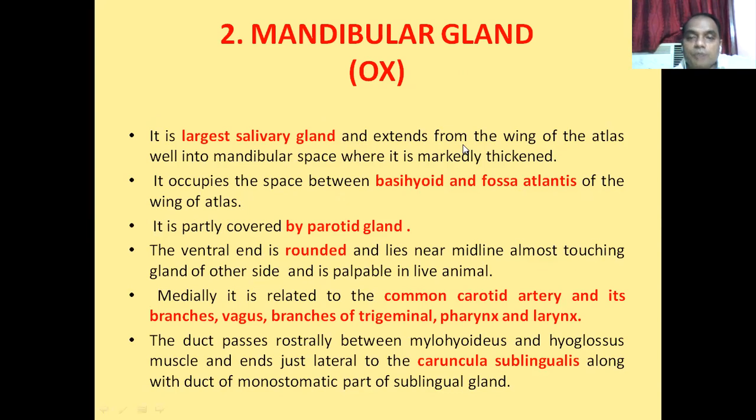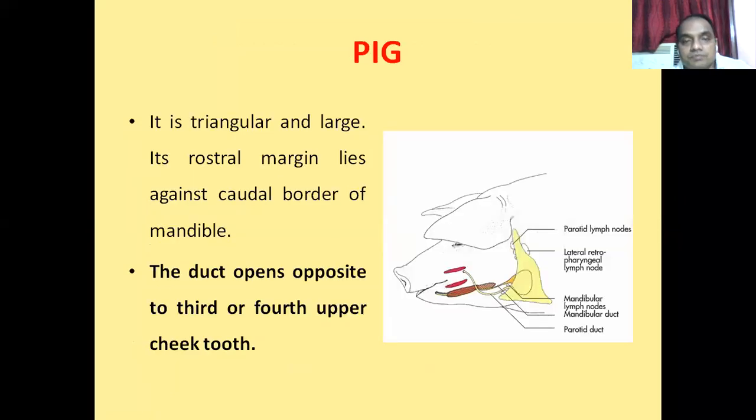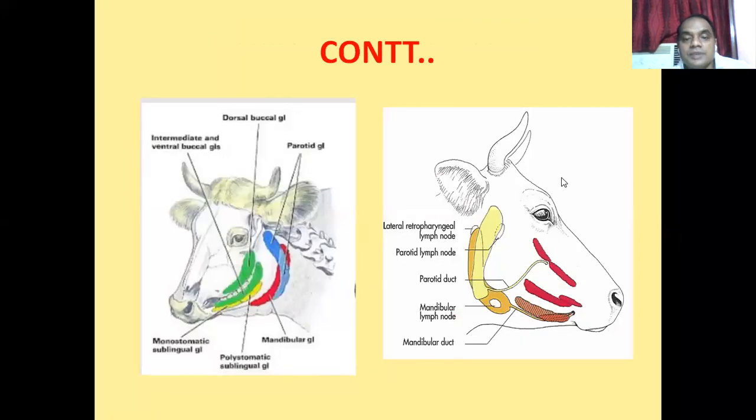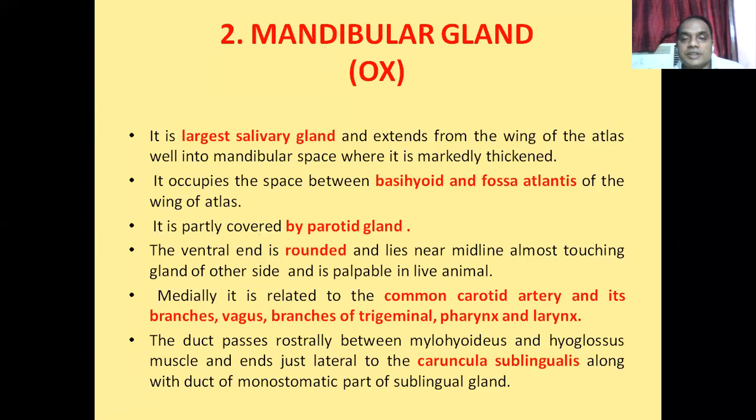It extends from the wing of the atlas and well into the mandibular space where it is marked by thickened. You see here, this one. This is the mandibular salivary gland. This mandibular salivary gland is the largest salivary gland. Mandibular salivary gland is the largest salivary gland in case of the ox.